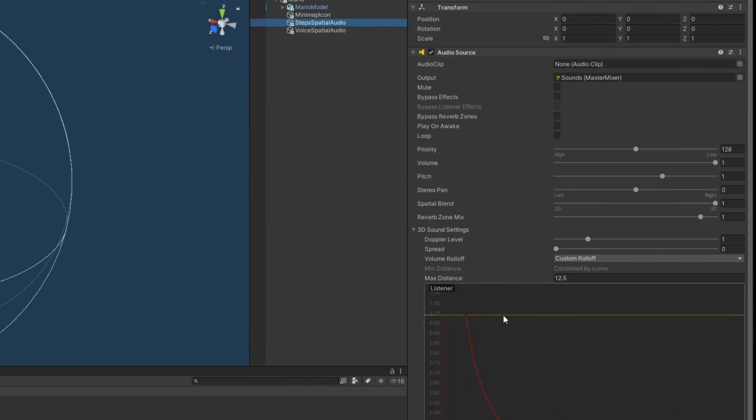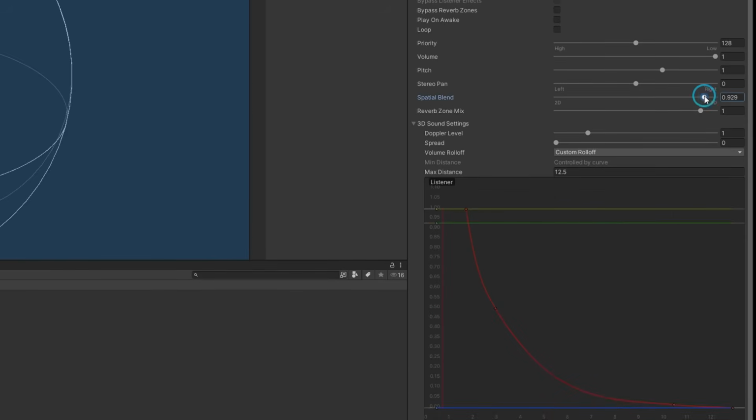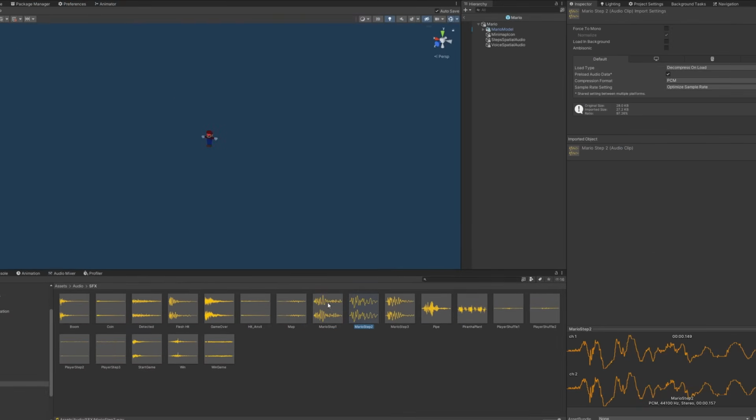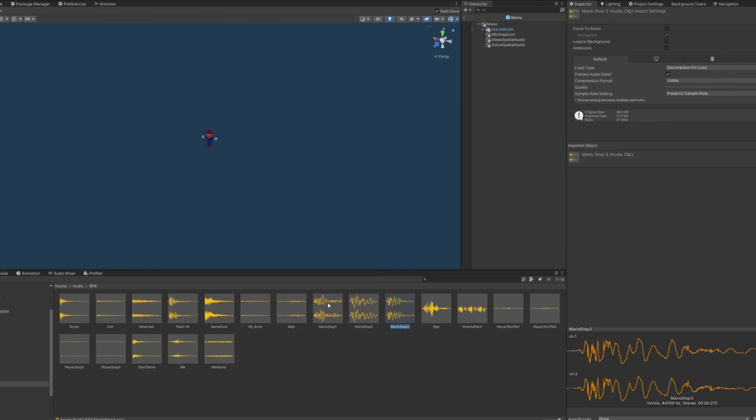So I put a couple of audio sources on him and set our spatial blend to 3D, meaning that the closer he is to you, the louder you will hear the sounds. And then I used these 3 audio clips for the steps, and this one for when the player is detected.